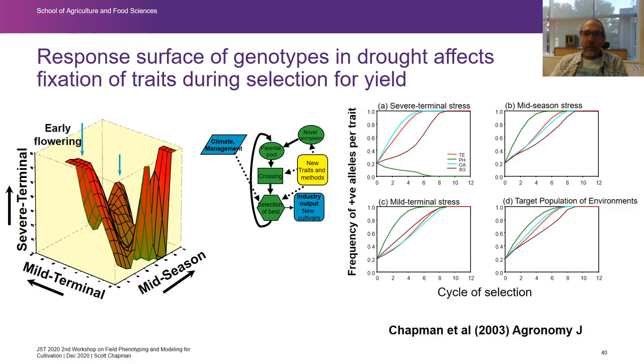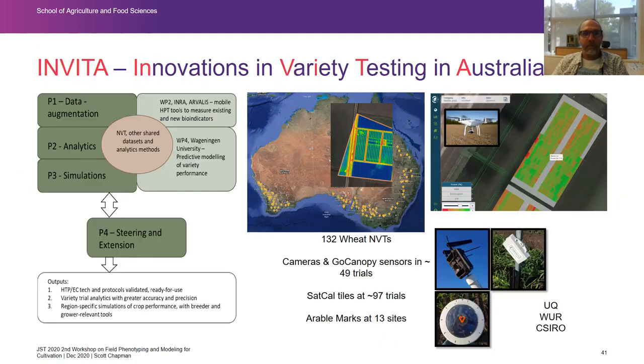And what the important thing is to see here is that if you did have a series of severe terminal stress environments, you would select for early phenology, and you would select for high TE and an osmotic adjustment, which was associated with stem retranslocation, and you would then select for stay green. So these traits would actually be selected at different priorities depending on what stresses you imposed in the breeding program. And this is something we could study with the model.